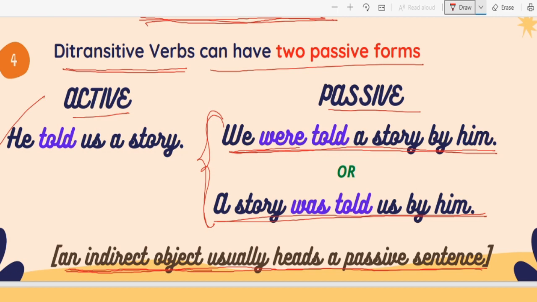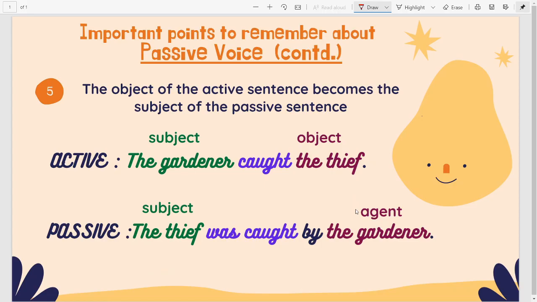After said, you can take to, but after told, you never take to. Now let's move on to the next slide and see the final and the last point on important points to remember about passive voice. What does it say? The object of the active sentence becomes the subject of the passive sentence.